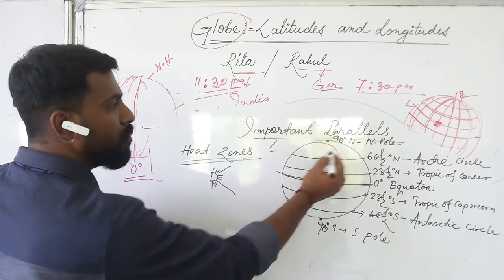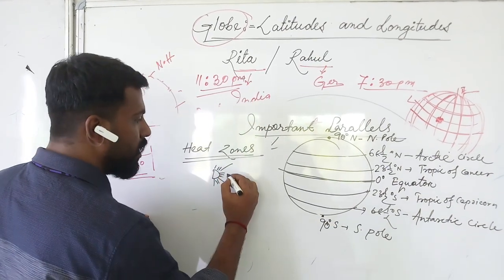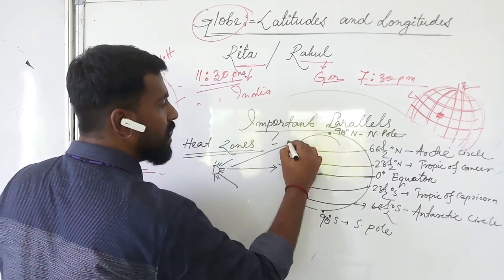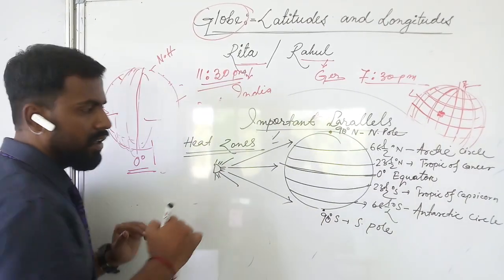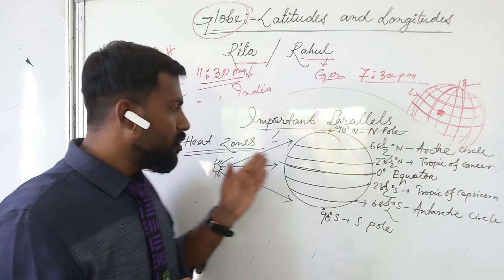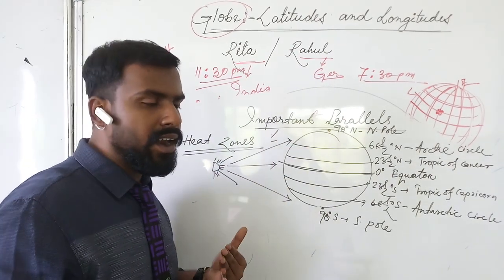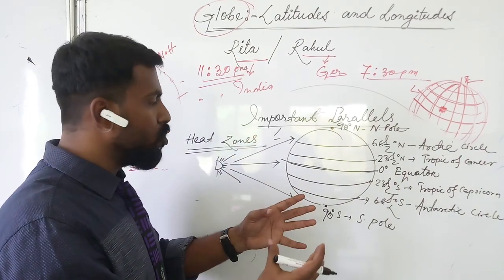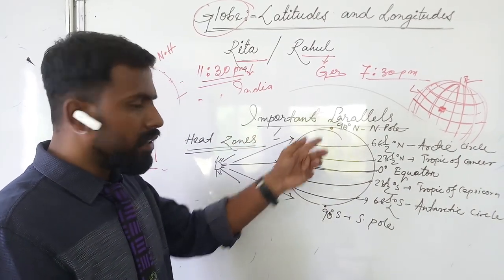But only because of the size of the earth, the sun rays are somewhere direct, somewhere slanting. That means they are not falling direct. So the places which are getting direct sun rays are much more hot than the other places.